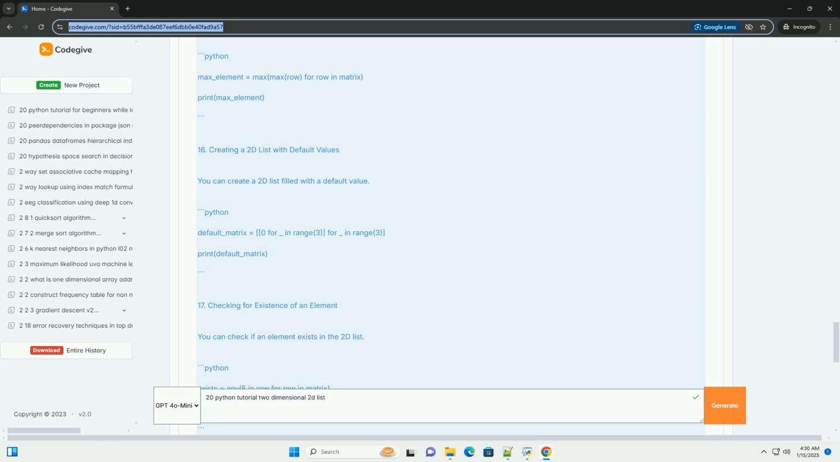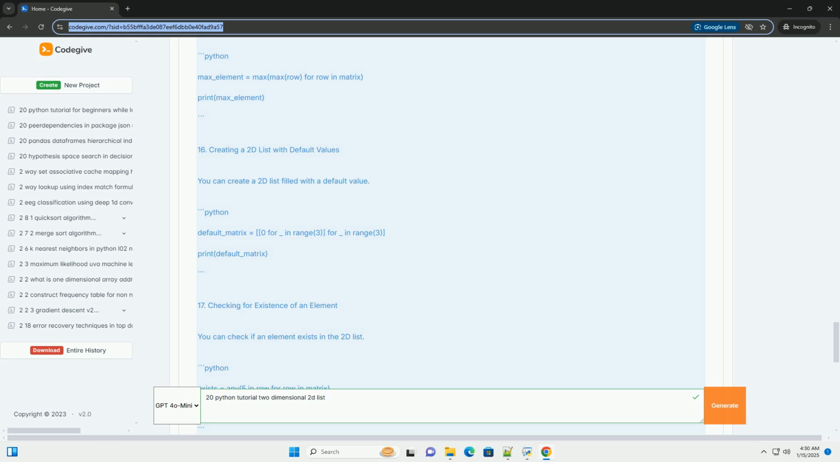17. Checking for existence of an element. You can check if an element exists in the 2D list. 18. Counting occurrences of an element. You can count how many times an element appears. 19. Using list comprehensions. You can create a 2D list using list comprehensions. 20. Nested list comprehension for conditional operations. You can use nested list comprehensions for filtering.